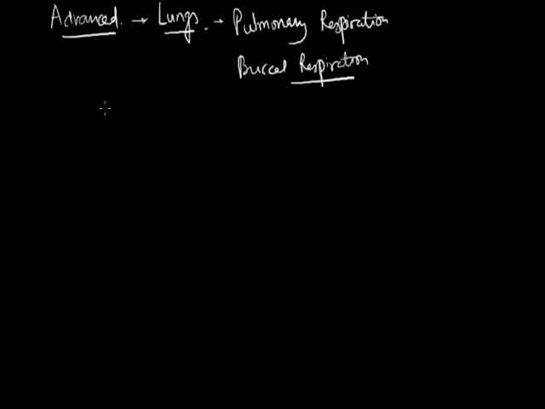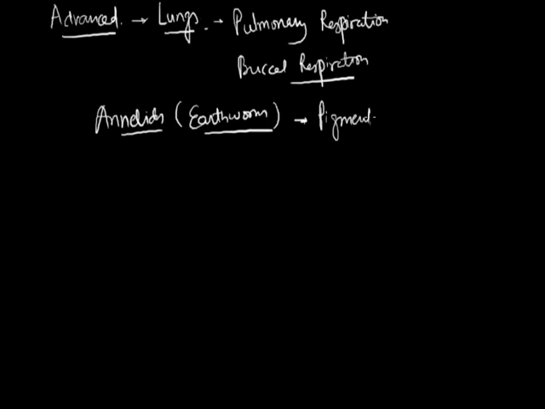But in the case of annelids, which includes earthworm, there is a specific pigment present in blood which is responsible for transportation of oxygen as well as carbon dioxide formed during metabolic processes.